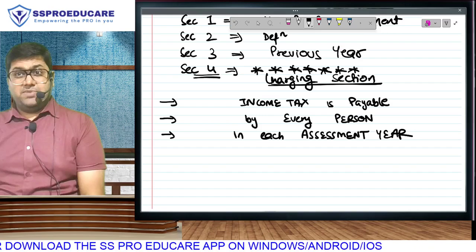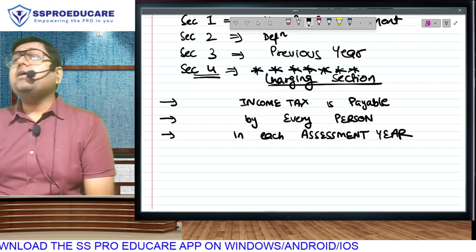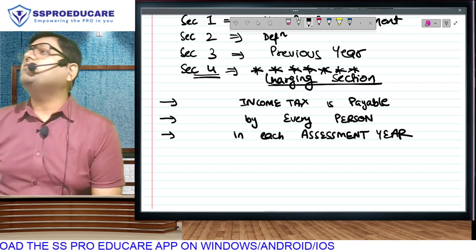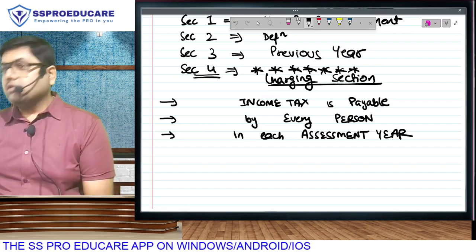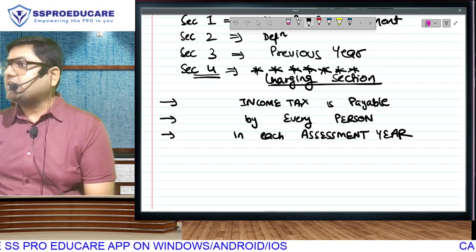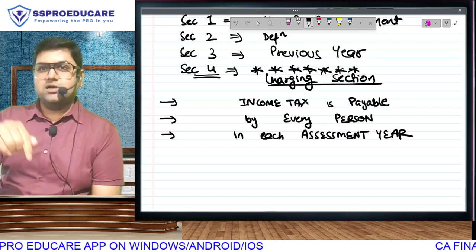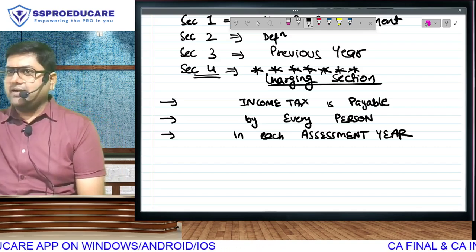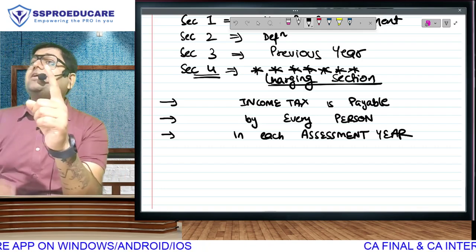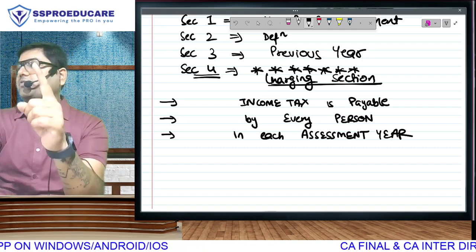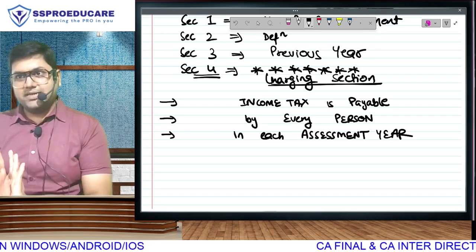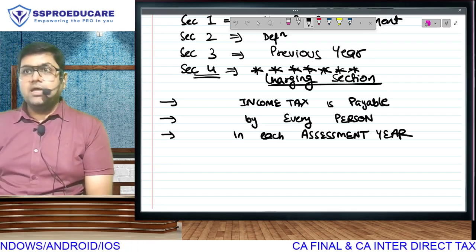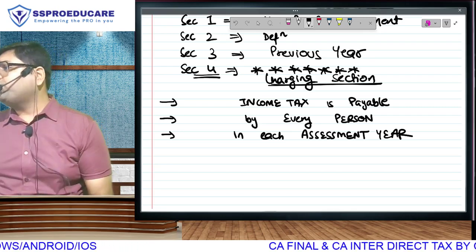And for this, some may be aware, some may not be aware, India does not consider a year from January to December. In India, the financial year, the fiscal year we call it, is considered from the 1st of April to the 31st of March. We say year ending 31st March. So we will be calculating our income from 1st April to 31st March, the entire year. Make sense?